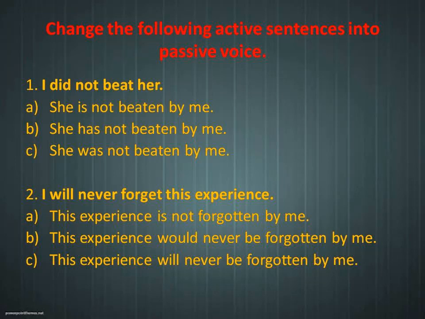So there are three options given below. She is not beaten by me. She has not beaten by me. She was not beaten by me. Which is the right one? So for this, we have to check out the verb in the sentence. What is the verb in the sentence? Did not plus beat. So if there is a presence of did in the sentence, while converting into passive voice, did becomes was. And what is the main verb? Beat. What is the V2 of beat? Beat. What is the V3? Beaten. So which is the right one? C is the right one. She was not beaten by me.